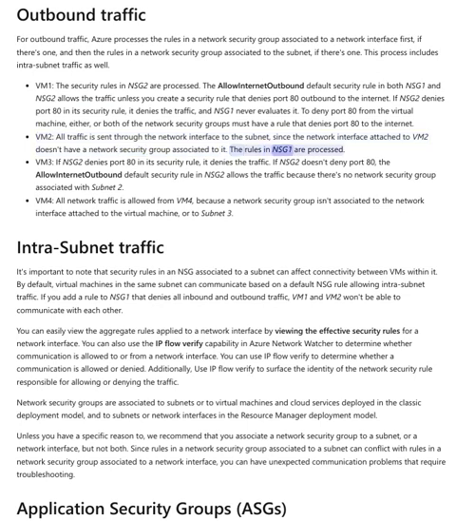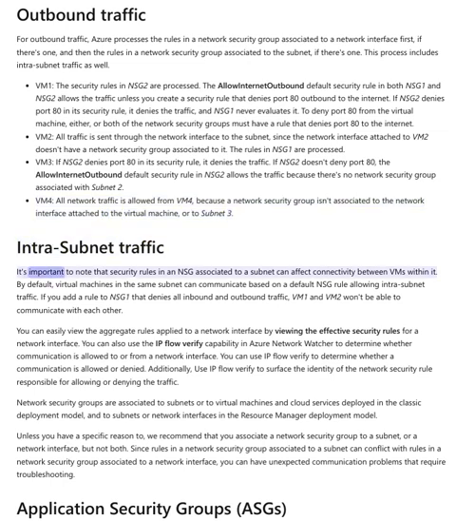The rules in NSG1 are processed. VM3: if NSG2 denies port 80 in its security rule, it denies the traffic. If NSG2 doesn't deny port 80, the Allow Internet Outbound default security rule in NSG2 allows the traffic because there's no network security group associated with subnet 2. VM4: all network traffic is allowed from VM4, because a network security group isn't associated to the network interface attached to the virtual machine, or to subnet 3.